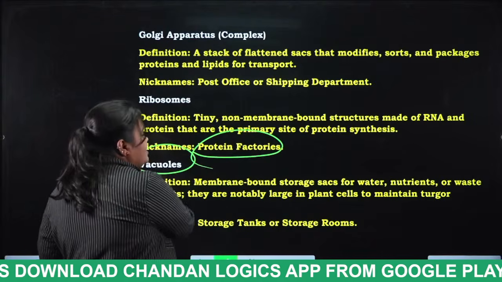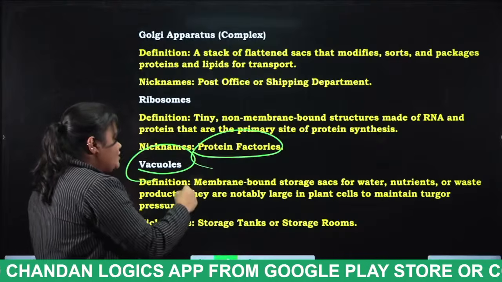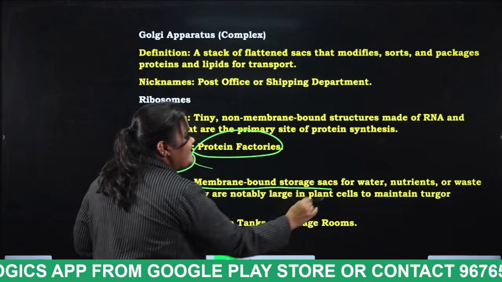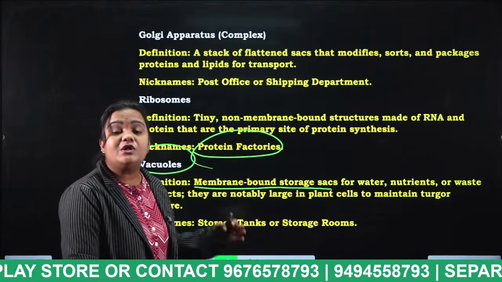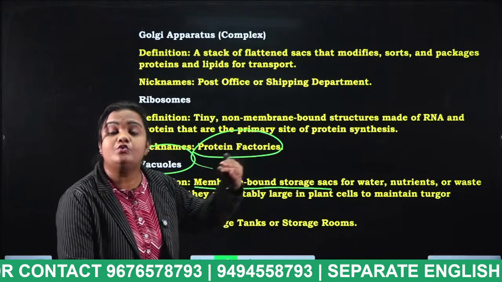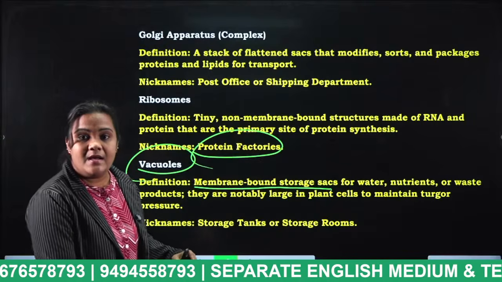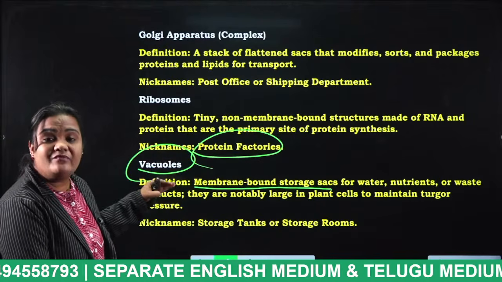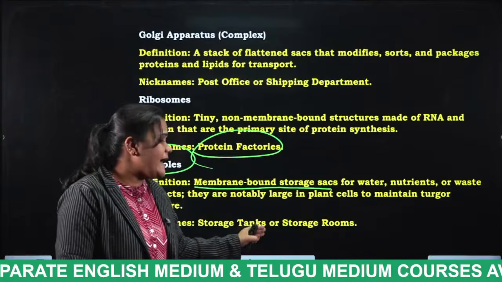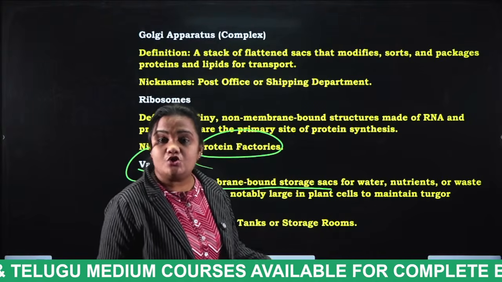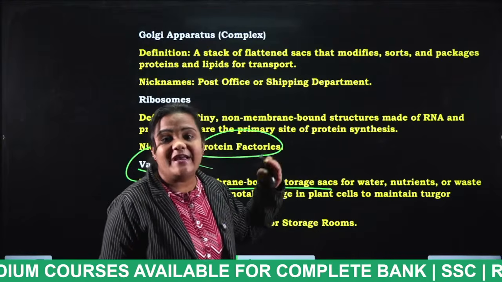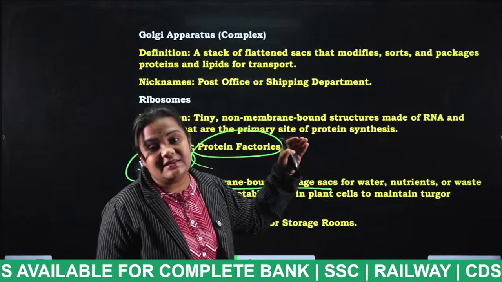Next, vacuoles. Vacuoles are nothing but what, students? Membrane bound storage sacs for water, nutrients or waste products. These vacuoles will store the water, nutrients and waste products. So what is the nickname for this vacuole, students? Storage tank or storage rooms. Why? Because these vacuoles will store the water, nutrients and waste products present in the cell.